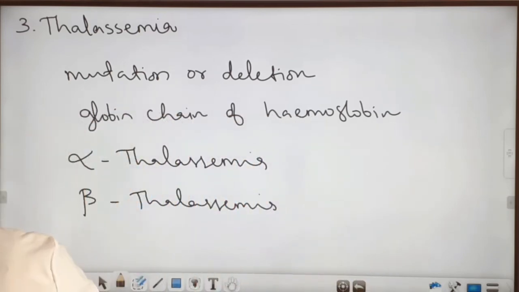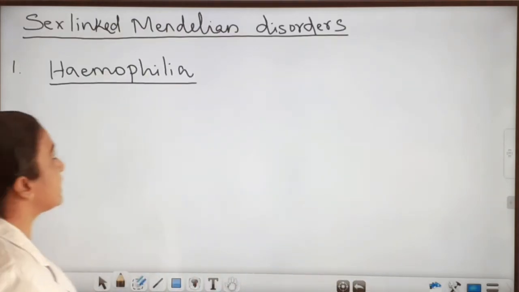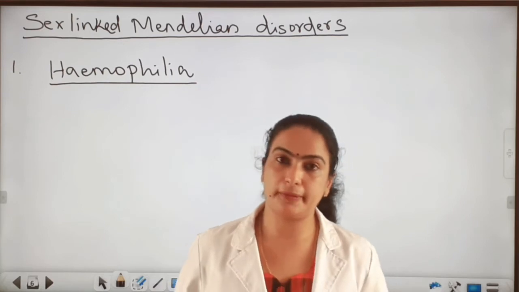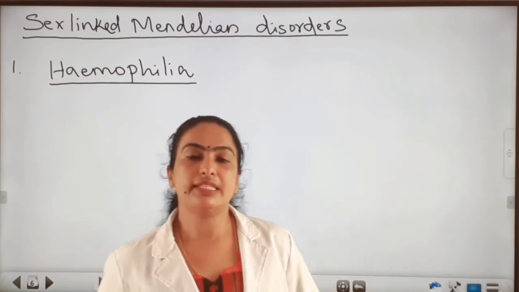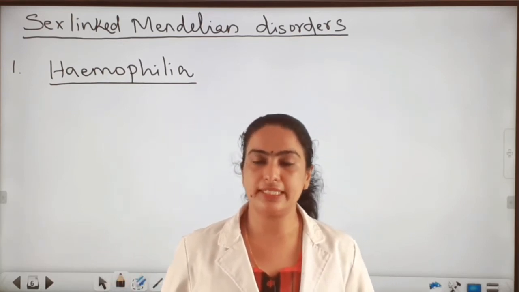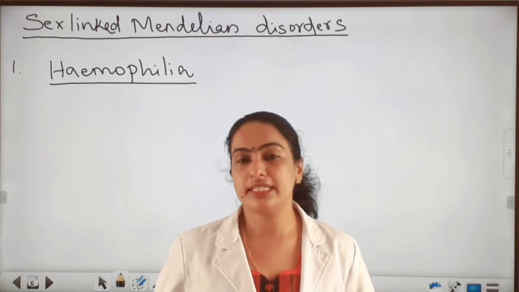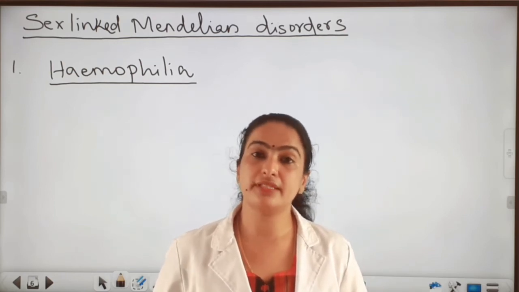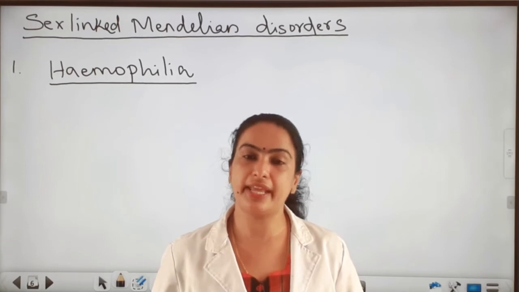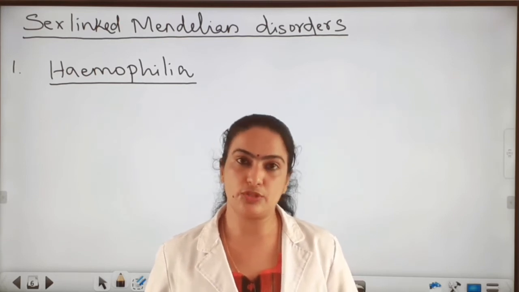Next we can see sex-linked Mendelian disorder. In sex-linked Mendelian disorder, the disease-causing alleles are present in the sex chromosome, either in the X chromosome or in the Y chromosome.